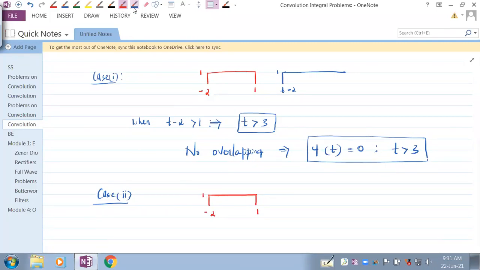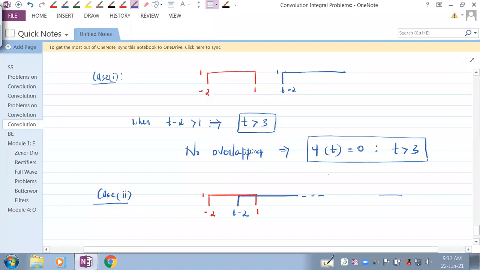Now let me take this moving signal and let it come over here. So this is t minus 2 now. When t minus 2 is equal to 1, then also there is overlapping. When it is less than 1, there is overlapping. So when it just comes and stands here, what I mean is this.